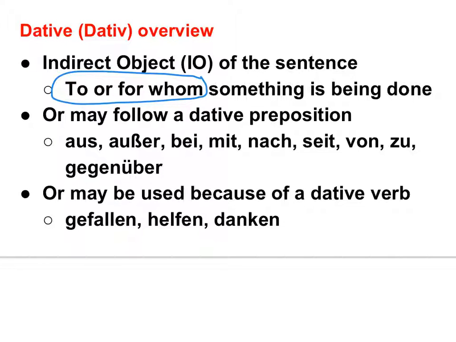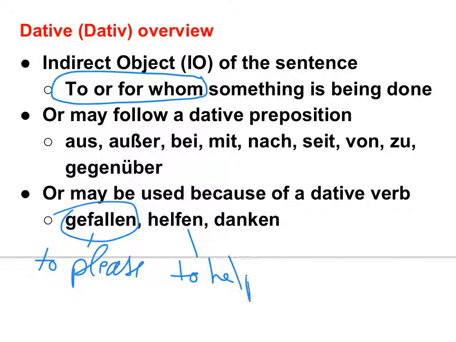There are also dative verbs, and some of these you've seen before, like gefallen in particular. That's that evil verb that you can't stand, right? That is the one where you have a main subject, but that main subject is usually an object. So it pleases somebody. Or what does helfen mean? To help. So to whomever it is pleasing, or whomever is being helped.